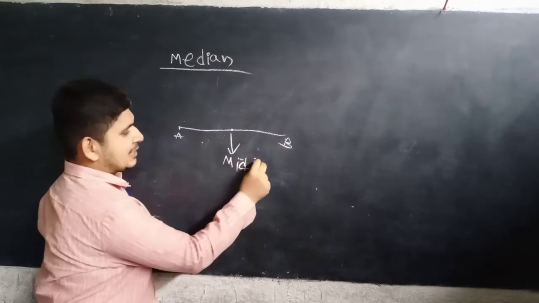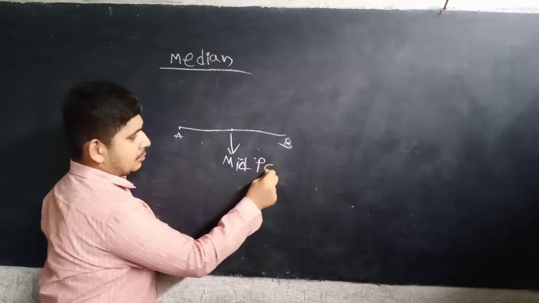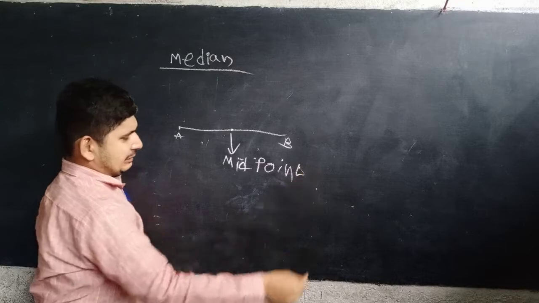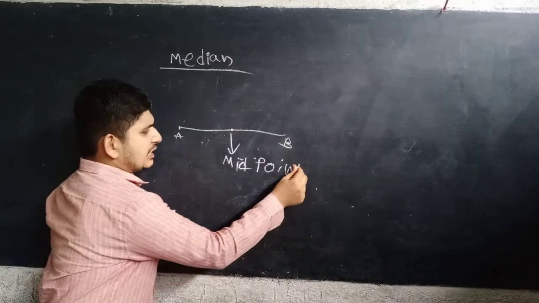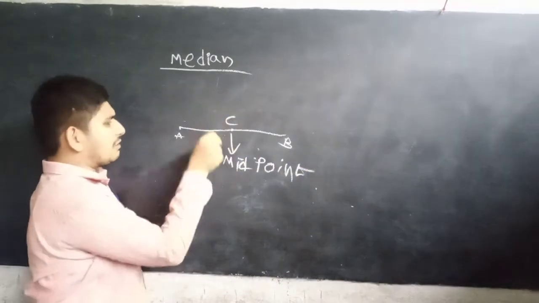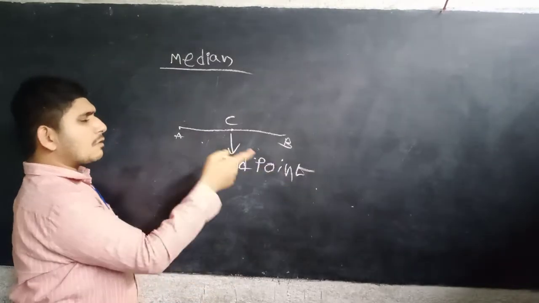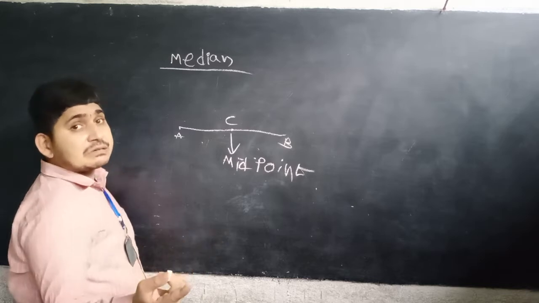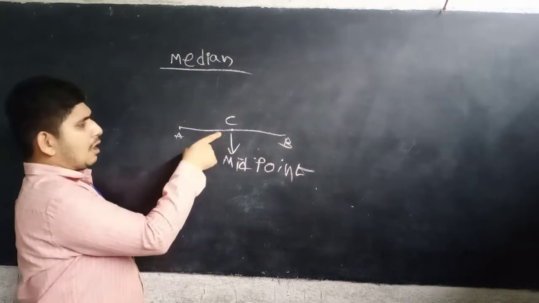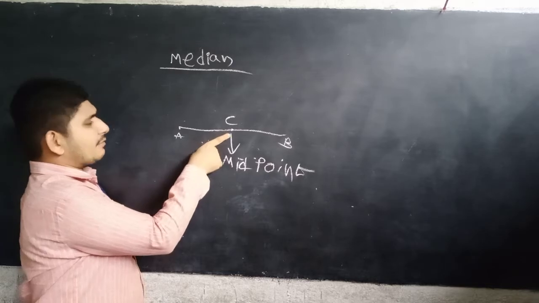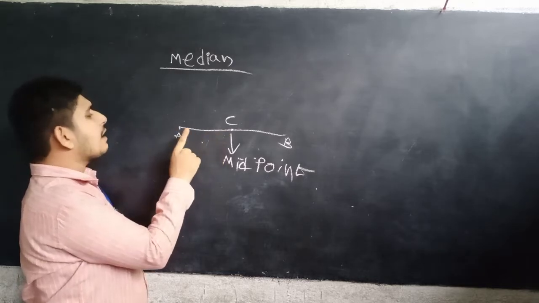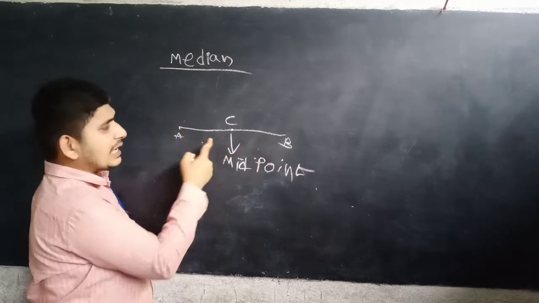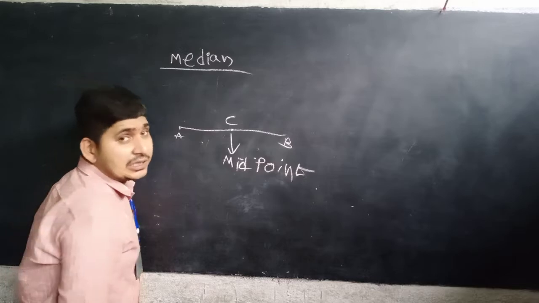So C is the midpoint of AB. The point which is at equal distance from A and B is known as the midpoint.